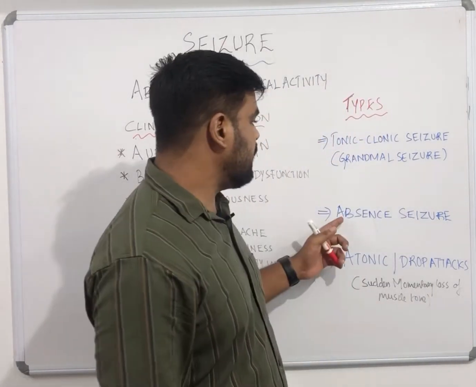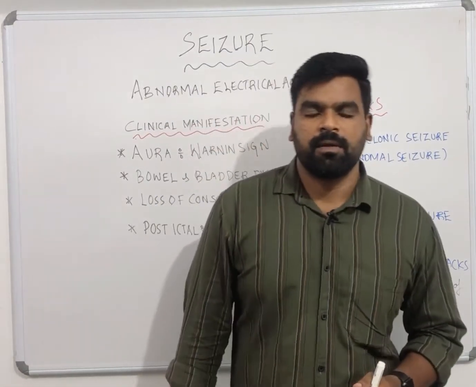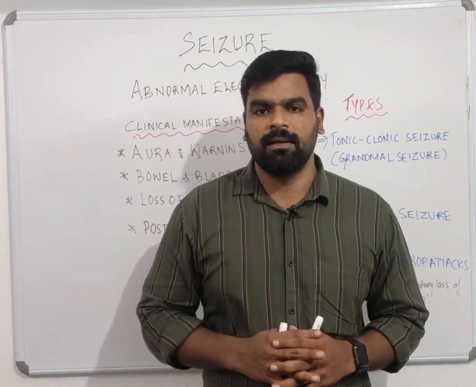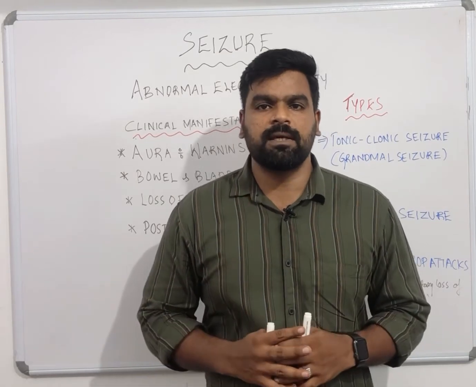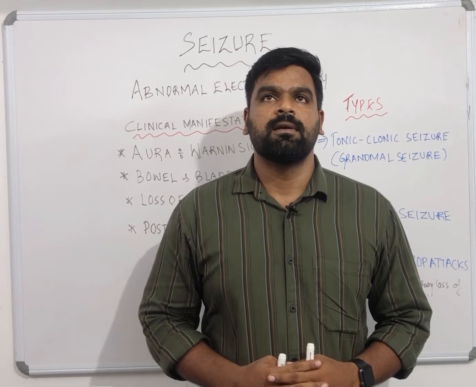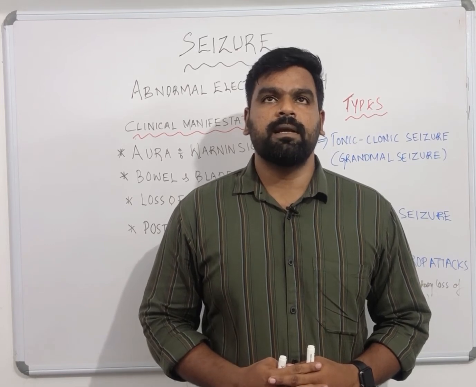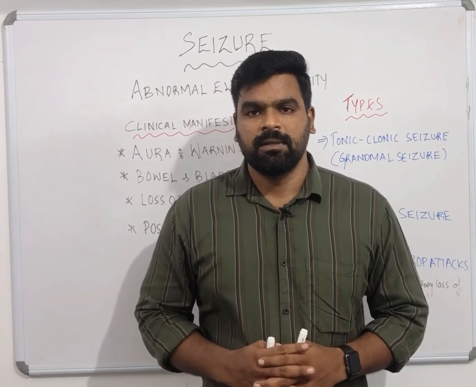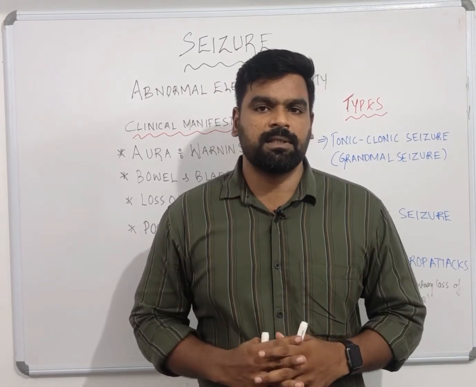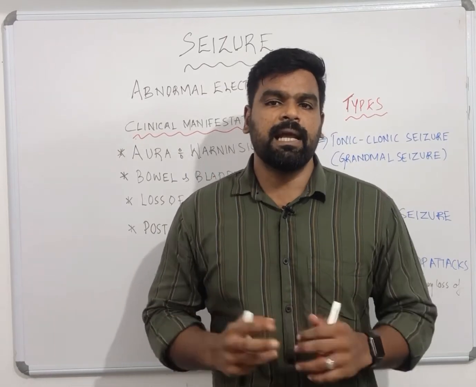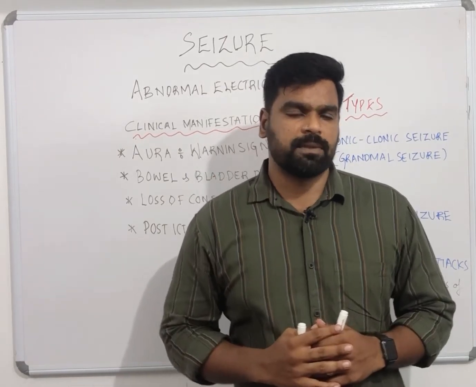And the second type is absence seizure. Absence seizure is most commonly seen in children. In this type of seizure, the child may appear to be daydreaming like this, without any loss of consciousness. So that is the speciality of this seizure. Without any loss of consciousness, the child appears to be daydreaming. That is called what? Absence seizure.